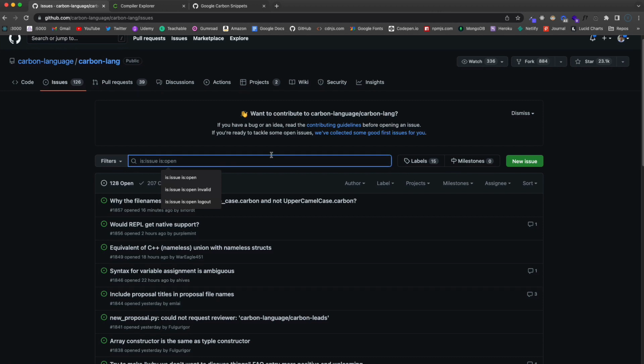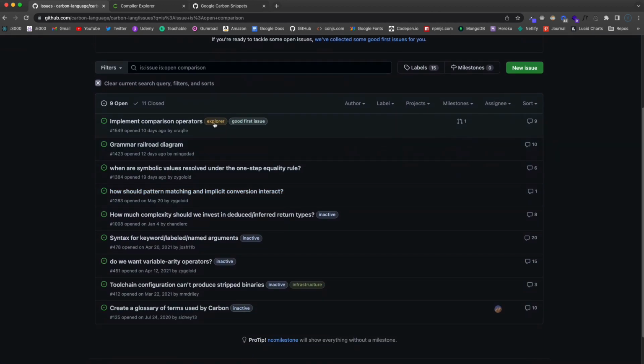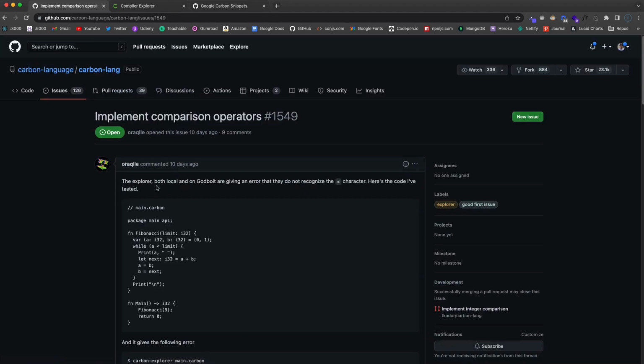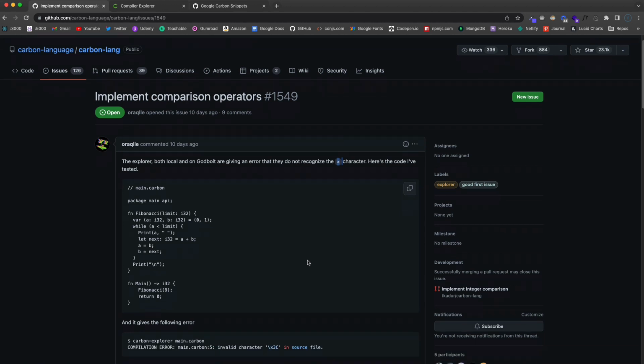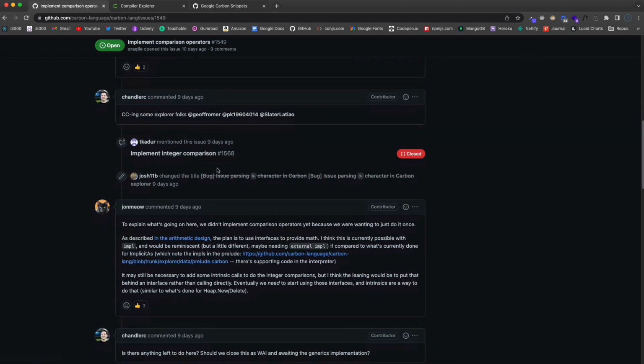So if we look at comparison, I think it's this one here that I just looked at. Yeah. So the Explorer, both local and on Godbolt, are giving an error that they do not recognize the less than character. So you can see they're getting the same error.